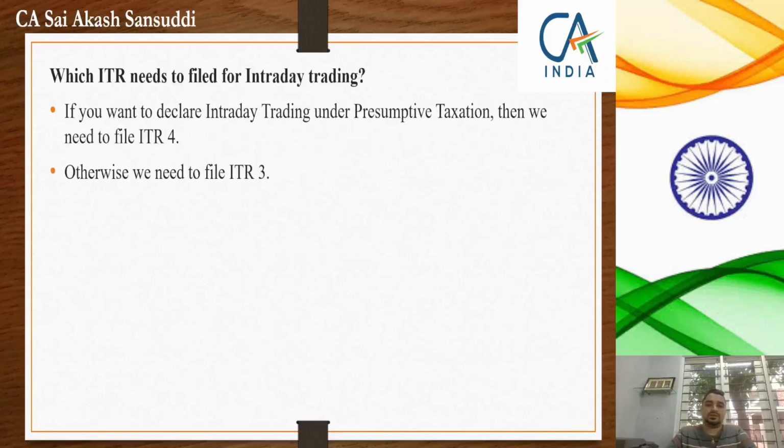Going to the next question, which ITR should you file for intraday trading? As said, if you are specifically opting for presumptive taxation, then you need to file ITR 4. If you are not opting for presumptive taxation and if you are drawing up your P&L and balance sheet, then you need to file ITR 3.